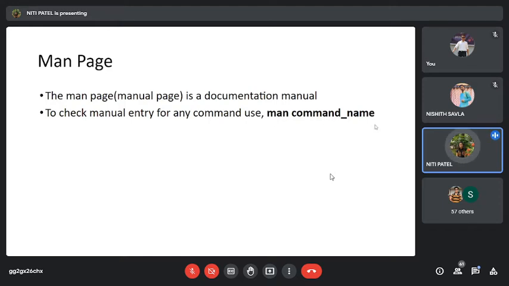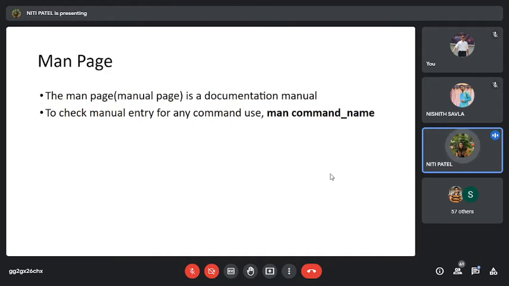Okay. If I only know the name ls, but I do not know what it does or how the output will come, what I will type is man space ls, and when I press enter, it will give me all the information with respect to ls. That ls stands for listing, what the example is, what the syntax is, what kind of listing you will get.